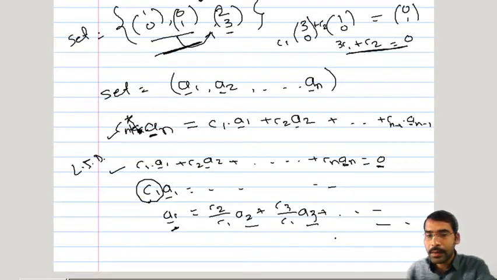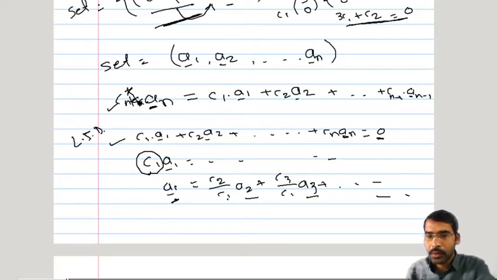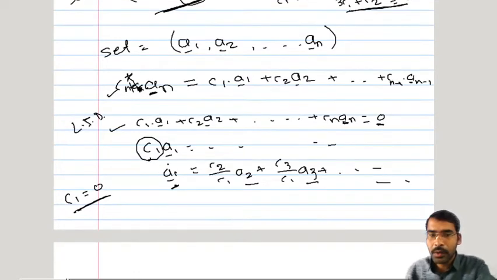We don't want that luxury. If we don't want to be able to divide by c1, then c1 has to be 0. Only then will we be unable to divide by it. But if c1 is equal to 0 and c2 is not equal to 0, then we can arrange this as c2 a2 bar is equal to the remaining quantity, and divide by c2.